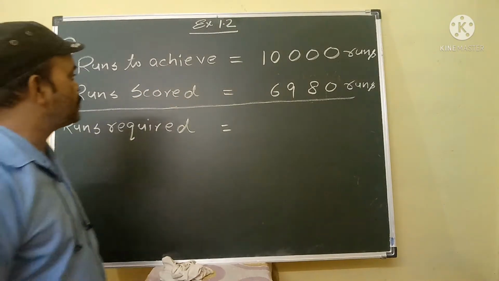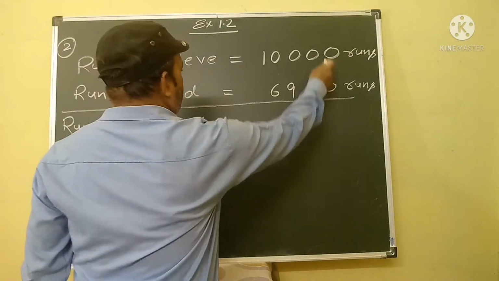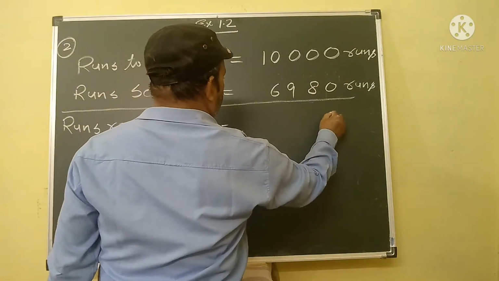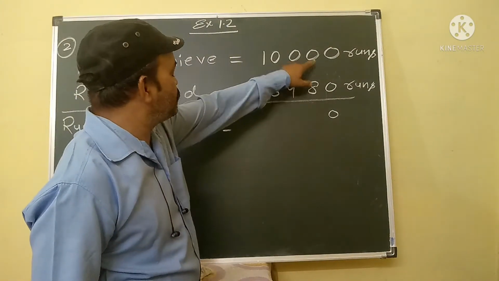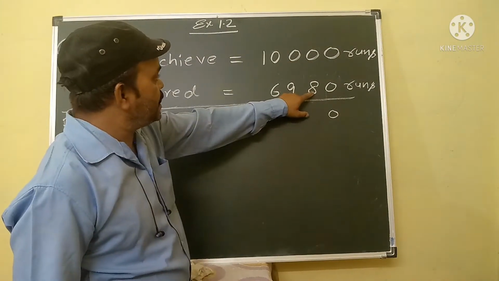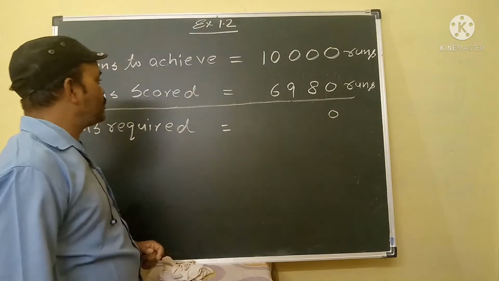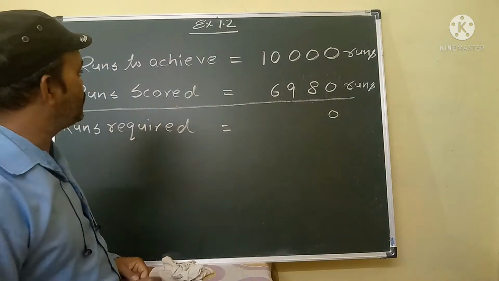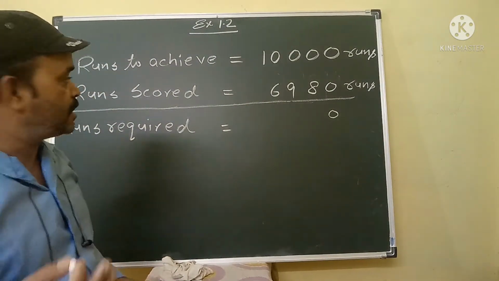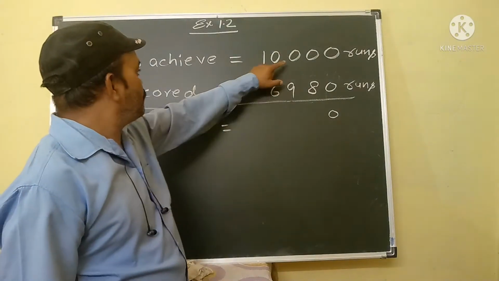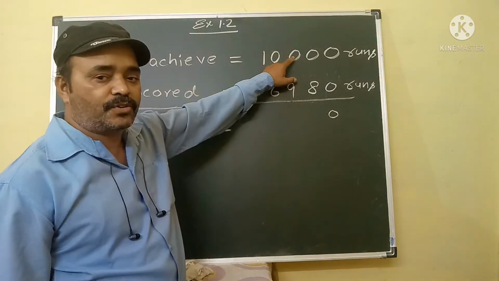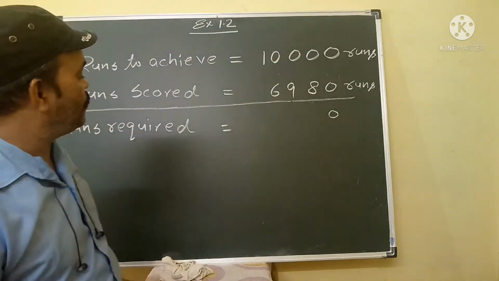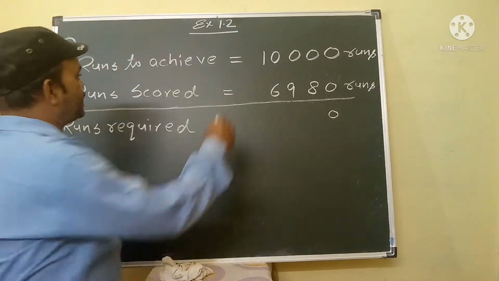Now look here, 0 minus 0 is 0. This is 8 and this is 0. We cannot subtract 8 from 0. So what will we do? We take a carry 1 from the other number, but the other number is 0, so we cannot carry from it.